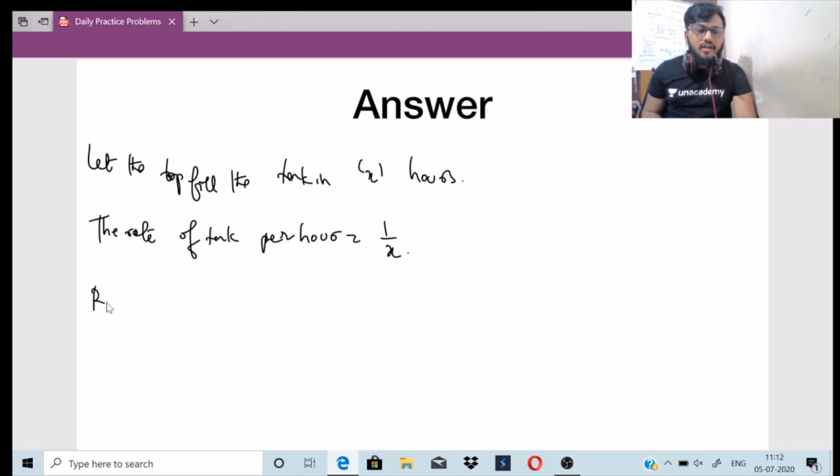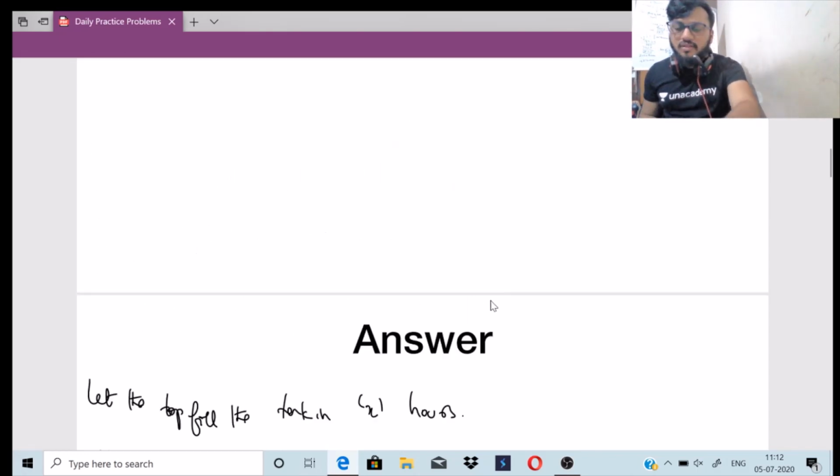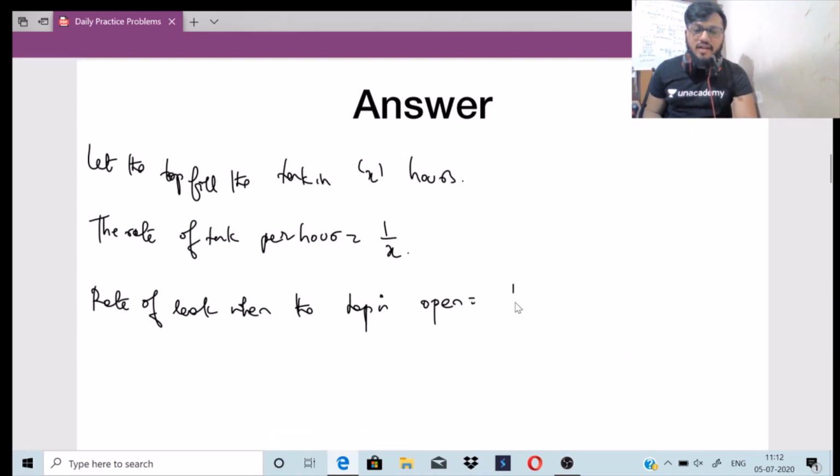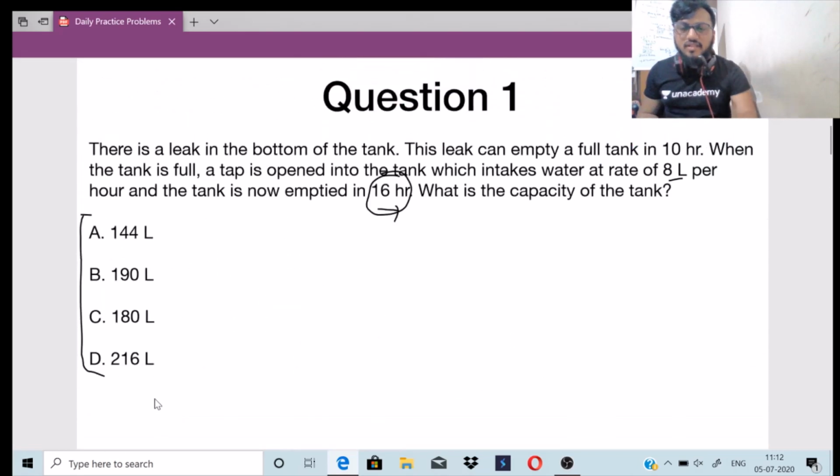Now the rate of leak when the tap is open. Tell me, the rate of leak when the tap is open is 16 hours, so I will write it as 1 by 16. The rate of leak when the tap is open is 1 by 16. If you see the question properly, they have listed three things: the leak can empty the tank in 10 hours, and it is now emptied in 16 hours.